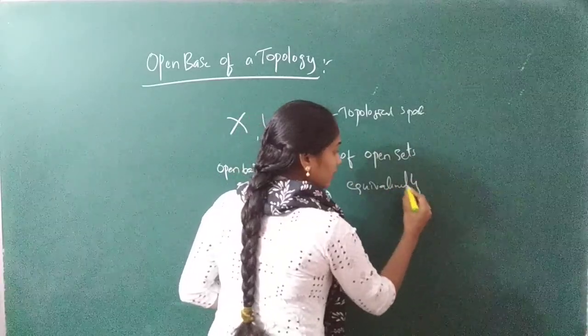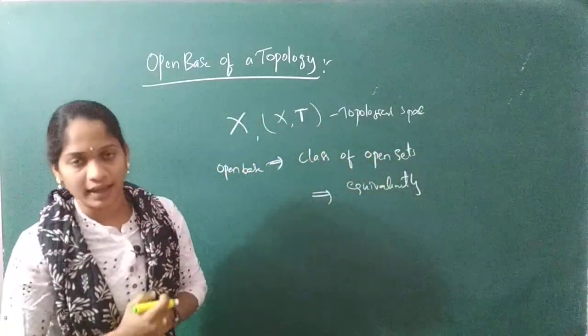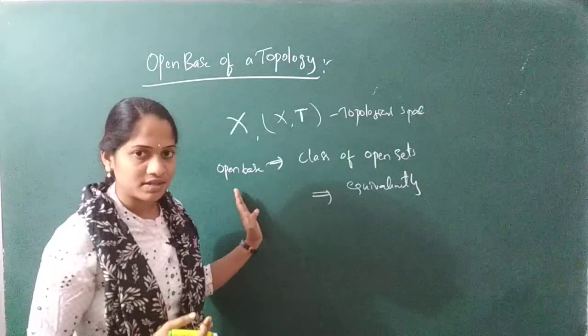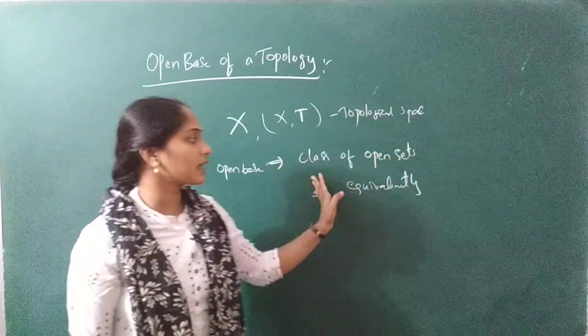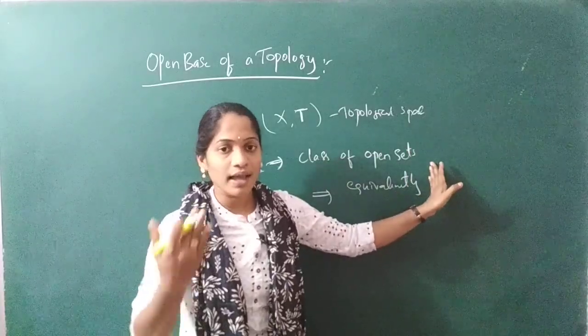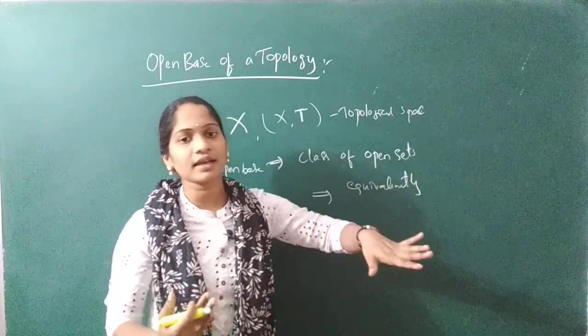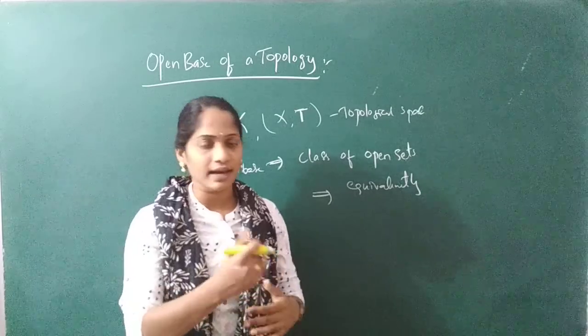Now, in notation form, what is that? What you have discussed: you have to take the topological space, and the open base is nothing but a class of open sets, where every open set is the union of sets in that class.